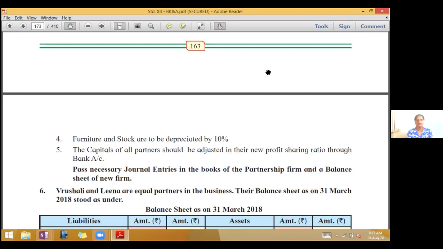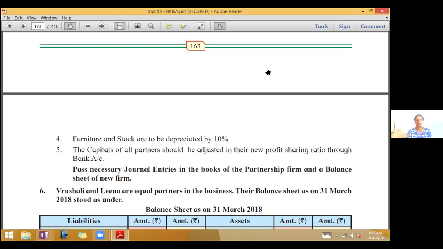So children, they have asked us to give the journal entries and the balance sheet. But to give the journal entries, we need profit and loss adjustment account, because the profit or loss on revaluation has to be transferred to capital account. So we have to have in rough that working. So first we will do the ledger accounts and then we will pass the journal entries.